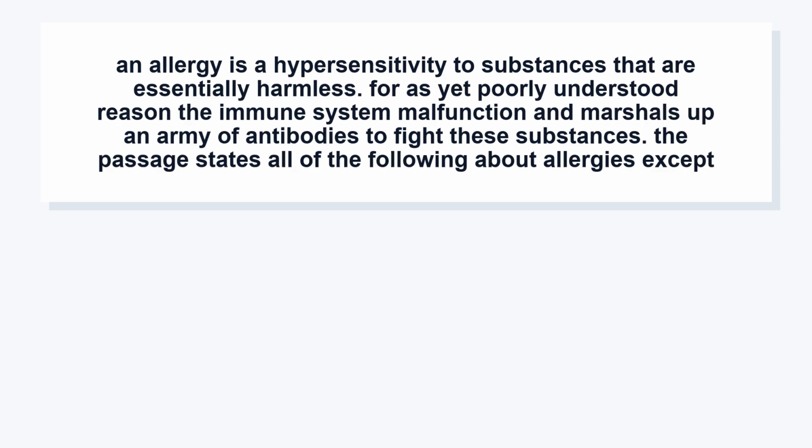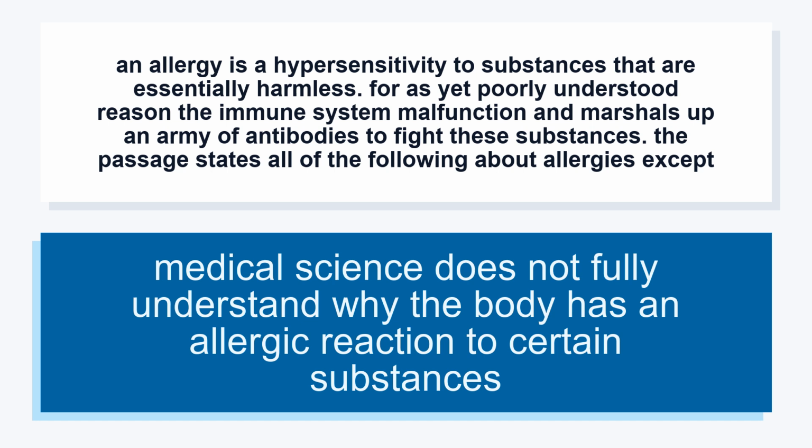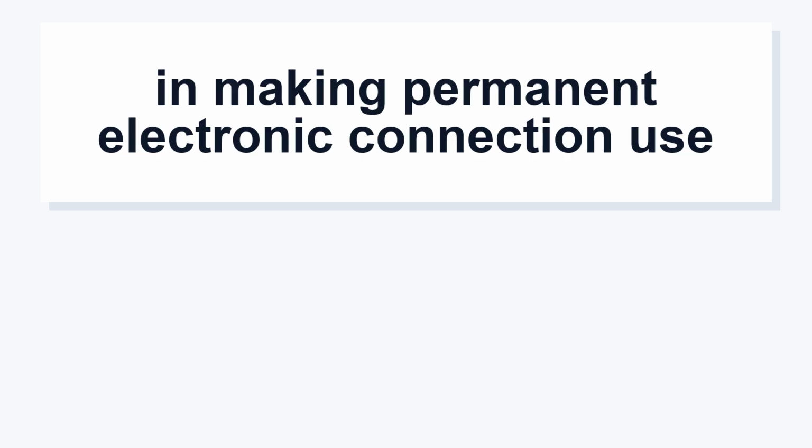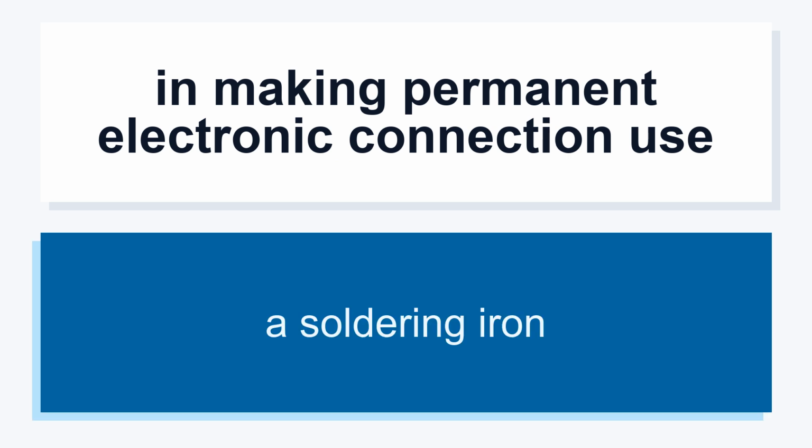An allergy is a hypersensitivity to substances that are essentially harmless. For as yet poorly understood reasons, the immune system malfunctions and marshals up an army of antibodies to fight these substances. The passage states all of the following about allergies except medical science does not fully understand why the body has an allergic reaction to certain substances. In making permanent electronic connections use a soldering iron.